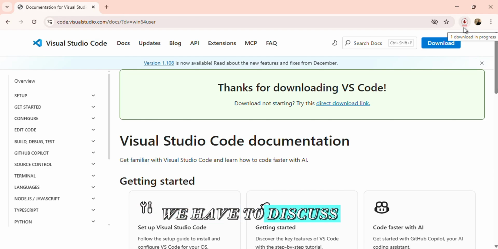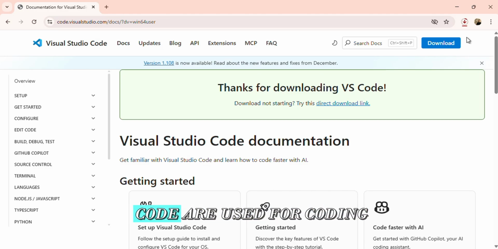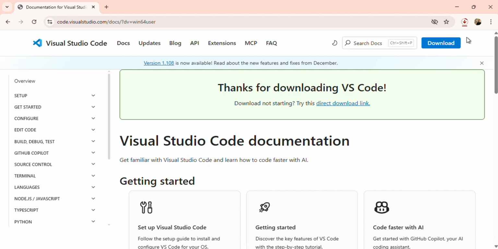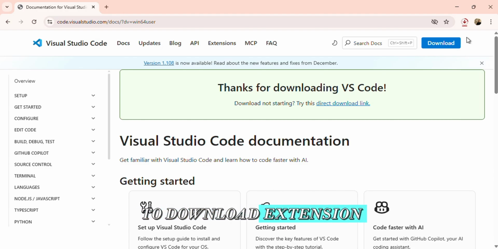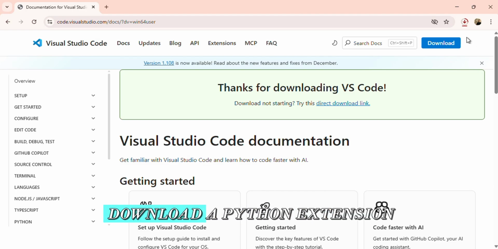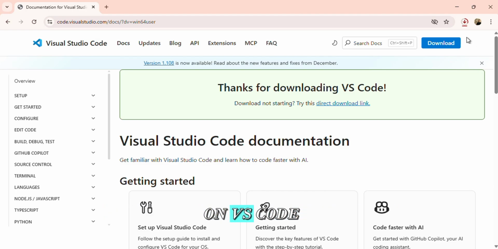We have to discuss a little bit what is VS Code and how we use VS Code. So basically, VS Code is used for coding. We have to write code in VS Code for C++, and first we have to download an extension. For example, we use Python. We have to download a Python extension on VS Code.